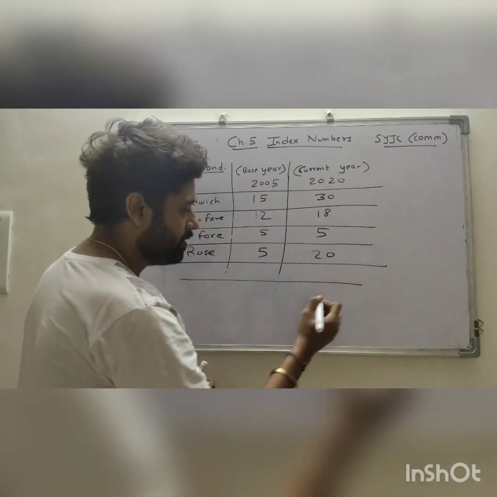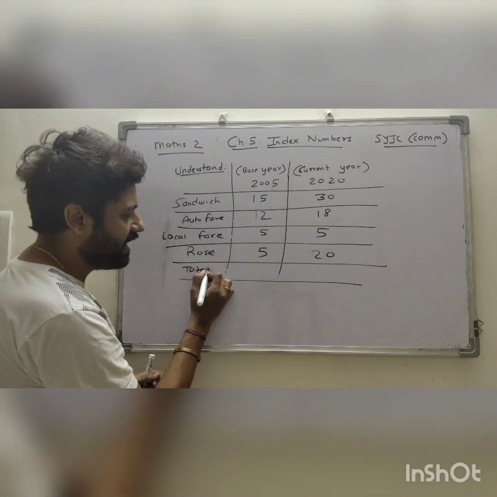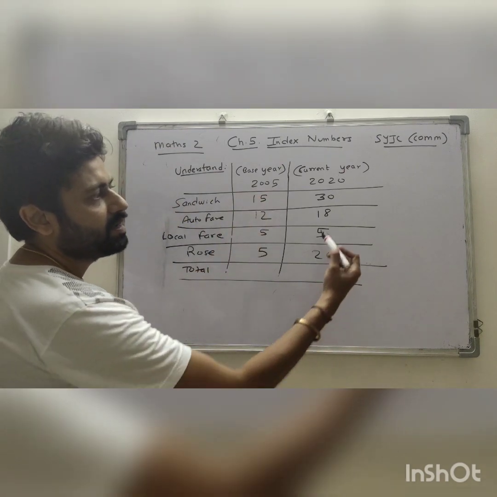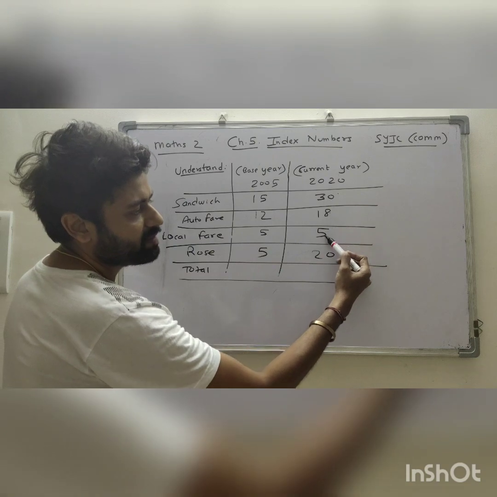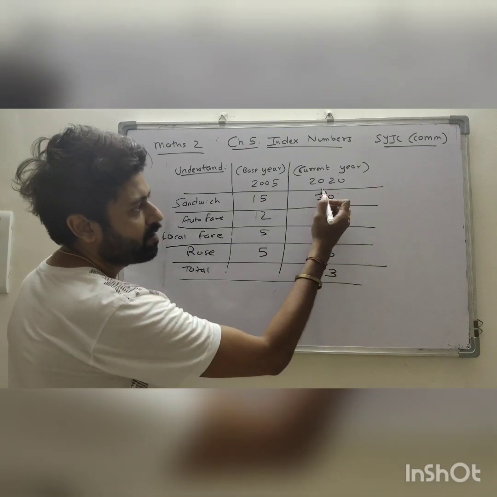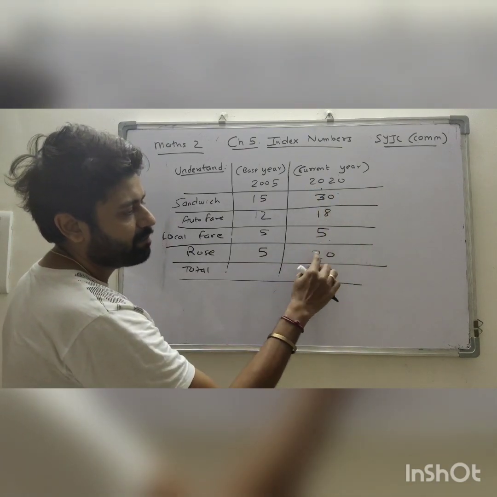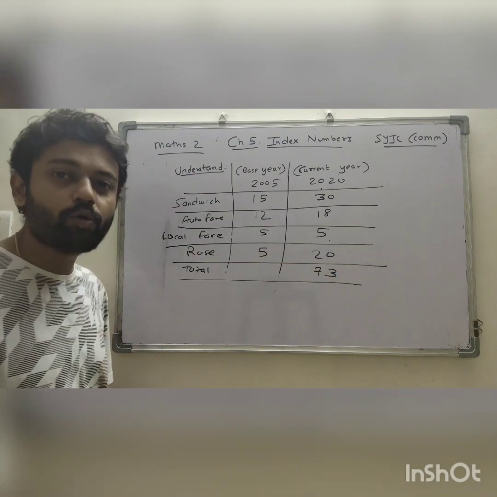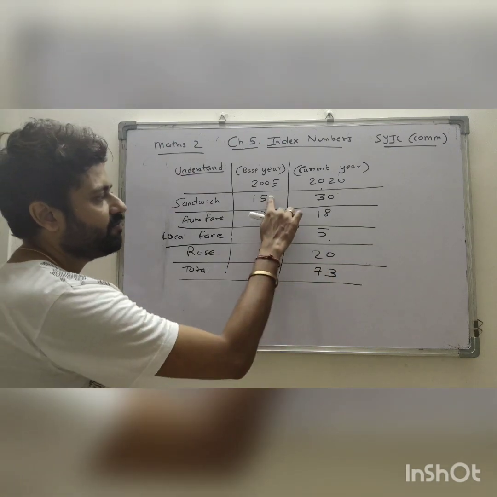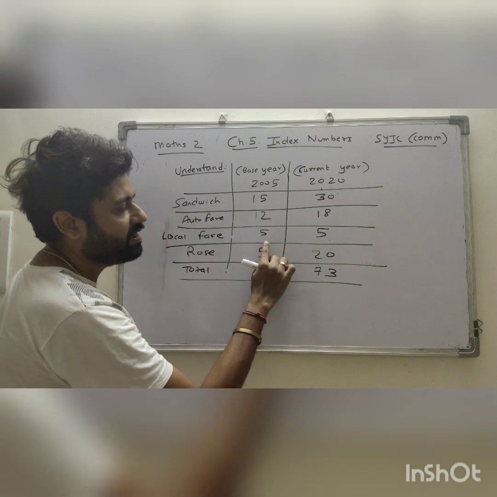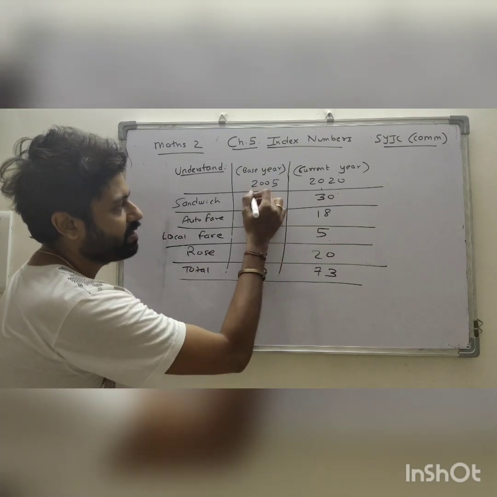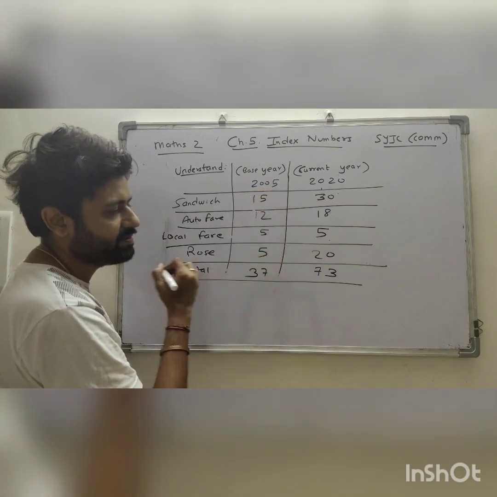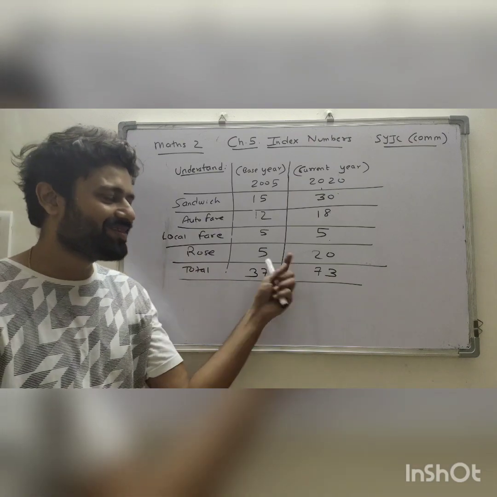So now after this I add them. 0 plus 8, 8 plus 5 13, 1 plus 3 4, 4 plus 1 5, 5 plus 2 7, 73. The total is 73. 5 plus 2 7, 7 plus 5 12, 12 plus 5 17, 1 plus 1 2, 2 plus 1 3, 37. उल्टा हो गया.